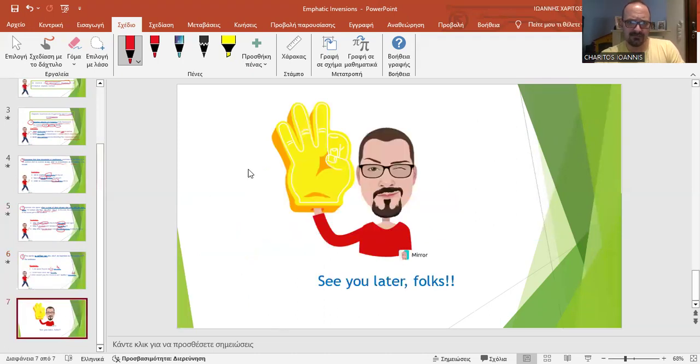So guys, these are the inversions. They are a very interesting grammar phenomenon, very nice to use to emphasize. It's very formal. It's a good idea to use it in essays also, right? Or if you want to say something, you know, in an intensified way.